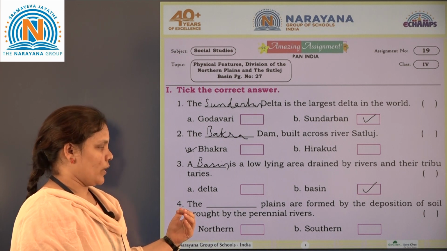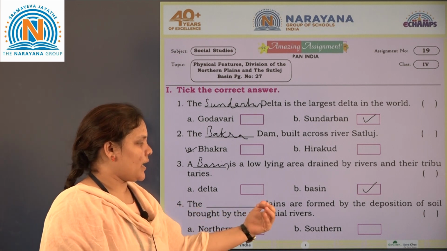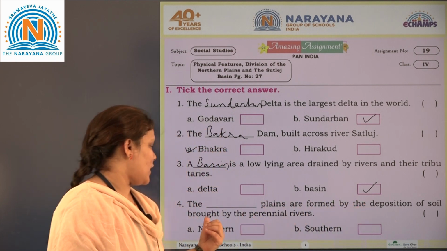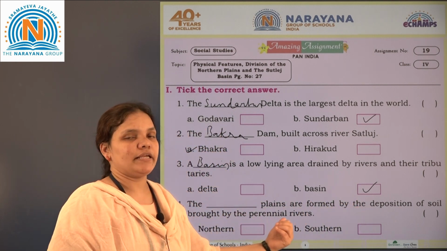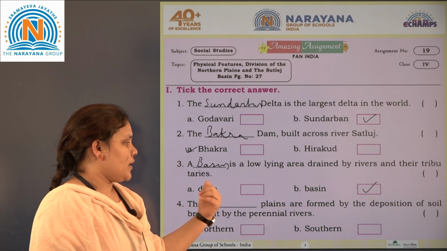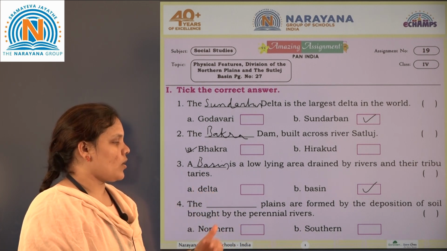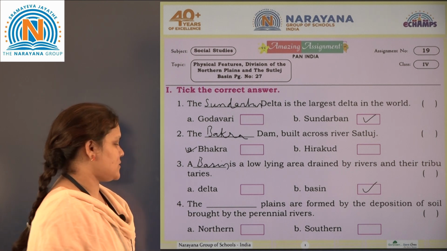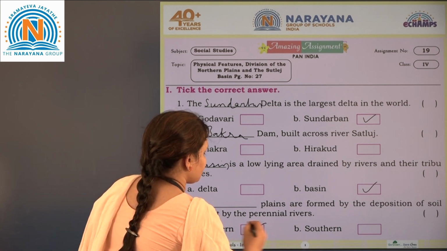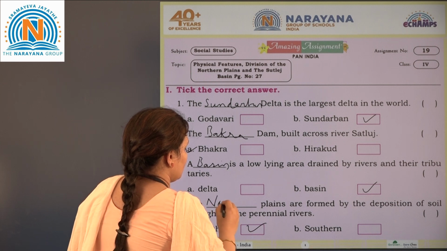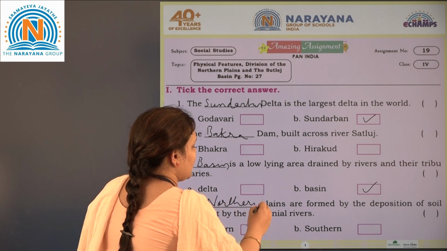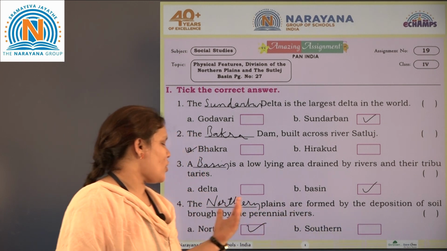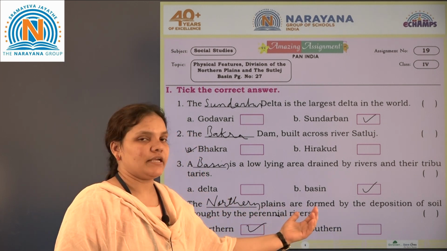The next fourth one, the dash plains are formed by the deposition of soil brought by the perennial rivers. So the northern plains or the southern plains, these are the two options. The correct answer is the northern plains. The northern plains are formed by the deposition of soil brought by the perennial rivers.